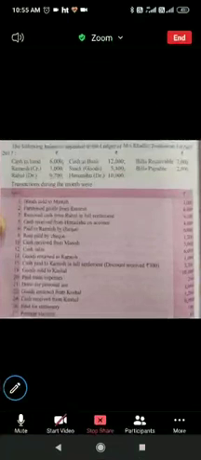Yes, so class, this is the question we will be doing today. The following balances appeared in the ledger of Messrs. Marble Traders on 1st April 2017. So these all are the opening balances. That means you must be remembering we have done opening entry. So this is the opening entry only where we will debit first of all the assets and then we will credit all the liabilities. So let's start with it.